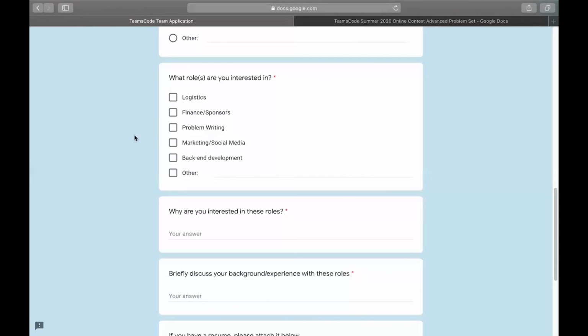For problem writing, it actually depends a lot. Right now, we're still waiting on how many applicants we might have. If we have lots of applicants, then there would be a slightly higher level of coding experience. But in general, the coding team is just kind of for insurance, to be able to check and fix all mistakes. As a team, we work together to help each other fix our mistakes. So there's not really a specific coding level, but it's preferred if you're in the USACO silver, gold, and platinum levels. But you do not have to be necessarily into competitive programming to be able to help with our problem writing.